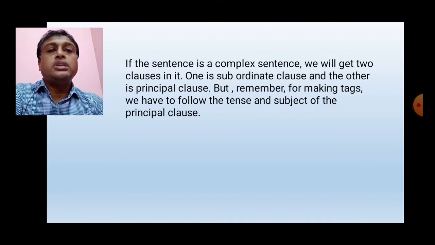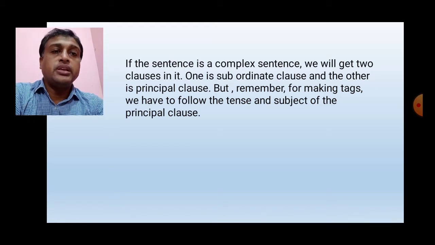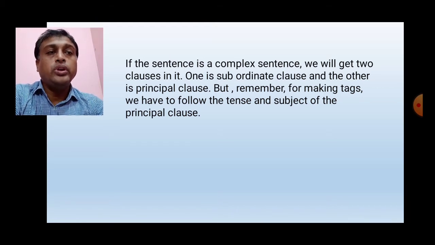Okay. Today's first rule is: if the sentence is a complex sentence, we will get two clauses in it. One is the subordinate clause and the other is the principal clause. But remember, for making tags, we have to follow the tense and subject of the principal clause. That means we all know, according to the formation,